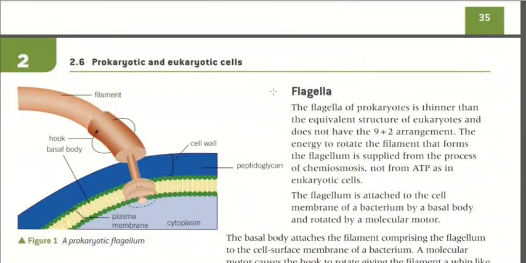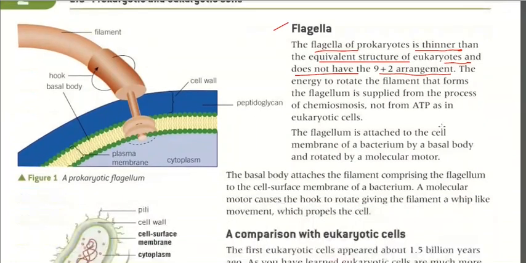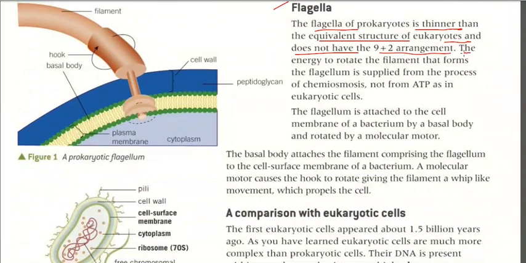Okay. Now flagella. The flagella of prokaryotes are thinner, and unlike the equivalent structure in eukaryotic cells, they do not have a 9+2 arrangement. The energy to rotate the filament that forms the flagellum is supplied by the process of chemiosmosis, not ATP as in the eukaryotic cell.